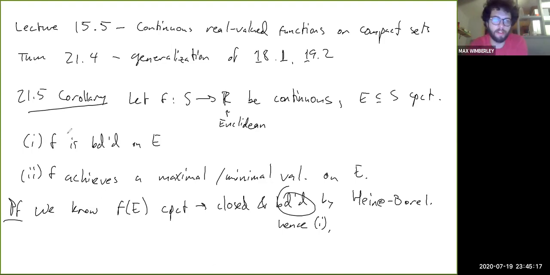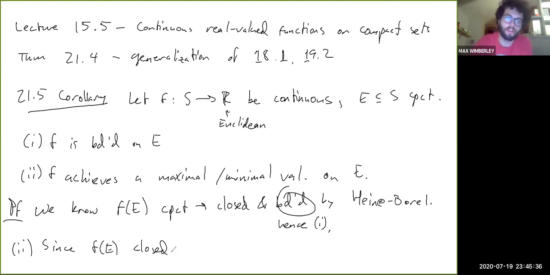If f of E is bounded, then clearly f itself is bounded. That's almost just by definition. So for part two, since f of E is closed, and that's what I meant when I said there's more you can say here. I guess it's basically contained in the second part. Well, sort of. At least the important part of it is contained in the second part.